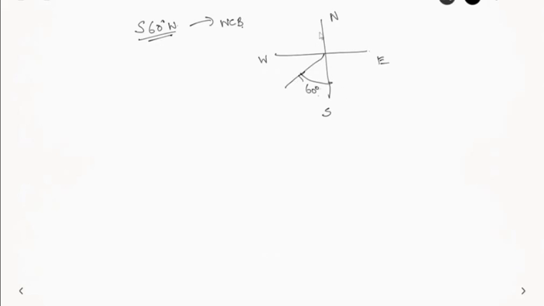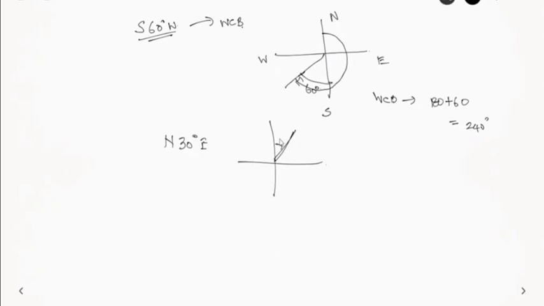Obviously, whole circle bearing means you are measuring clockwise from north. So that will be this 180 degrees, since each quadrant is 90 degrees: 90 plus 90 is 180, plus this 60 degrees. So whole circle bearing is 180 plus 60, which is equal to 240 degrees. And suppose you have an angle of north 30 degree east. It is in the first quadrant itself, and whole circle bearing will also be the same as you are measuring clockwise from north. So WCB is 30 degrees itself.